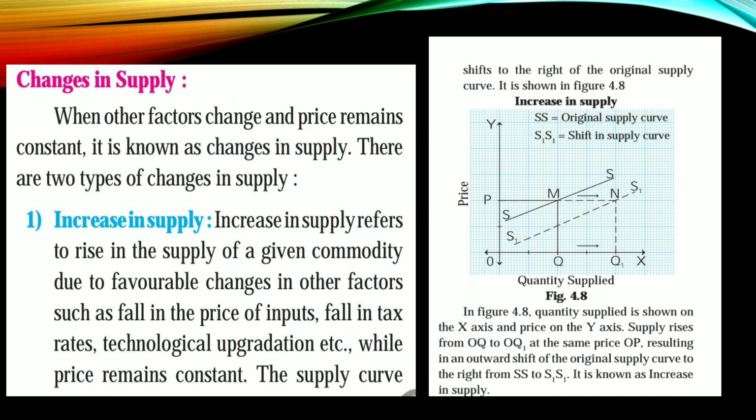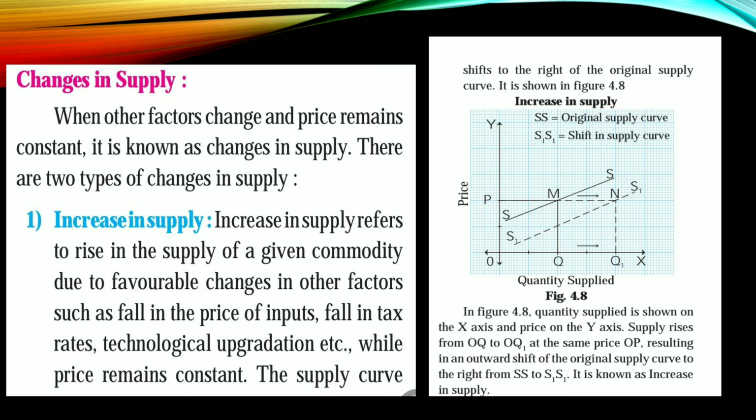So price falling, supply falls. Now next one is increase in supply and decrease in supply. When other factors change and price remains constant, it is known as changes in supply. There are two types. See, यहाँ पे, here price remains constant, but other factors, that is cost of production, techniques of production, weather conditions, transportation costs, if they change, and because of that supply also changes, it is called changes in supply.